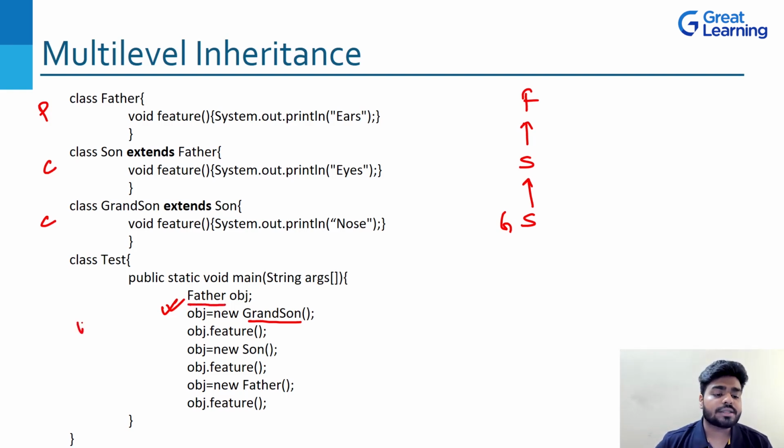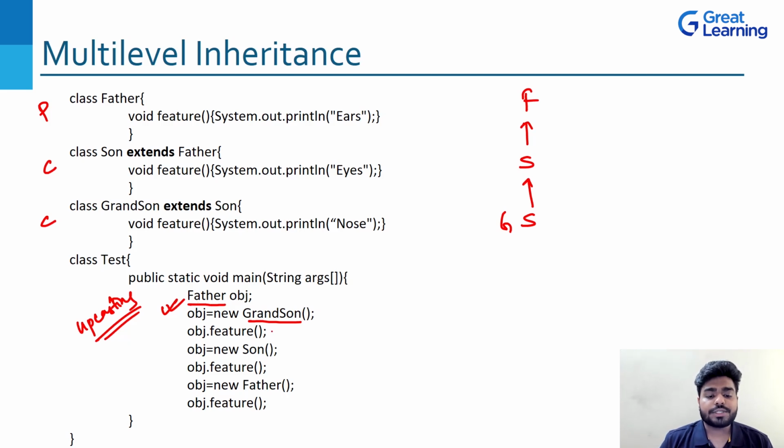Understand this. This is what is called as upcasting. What is upcasting? Generally, upcasting is when we create an object of the child class with the help of the parent class. That is what is upcasting. We are doing the casting there. So we are not directly creating the object of our grandson class, but we are indirectly creating the object of grandson by the help of father class.